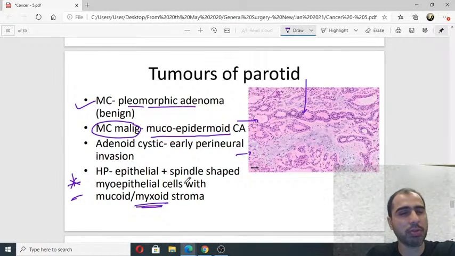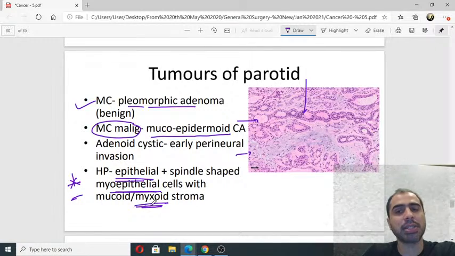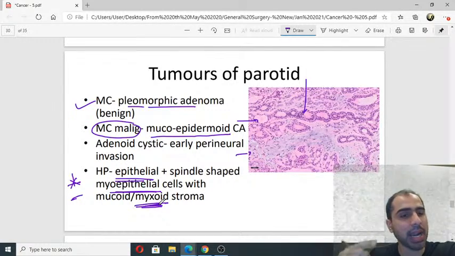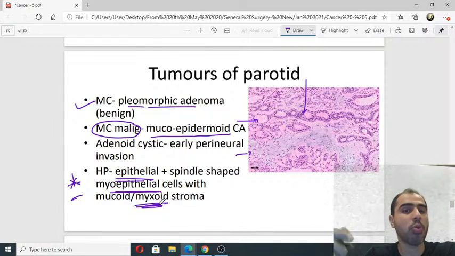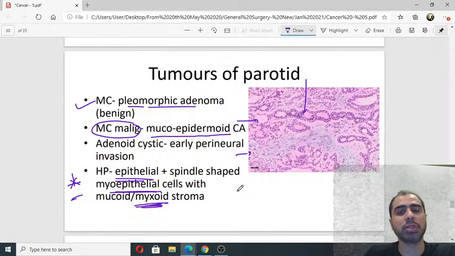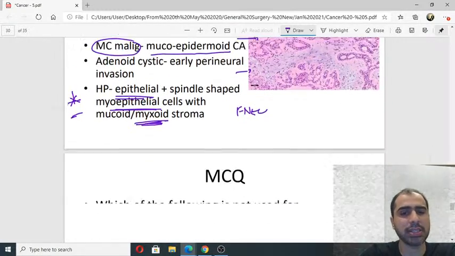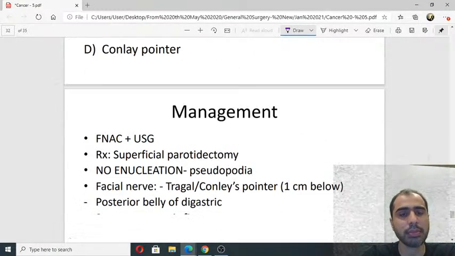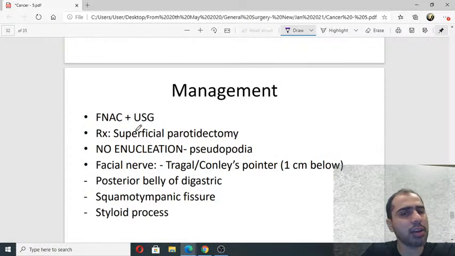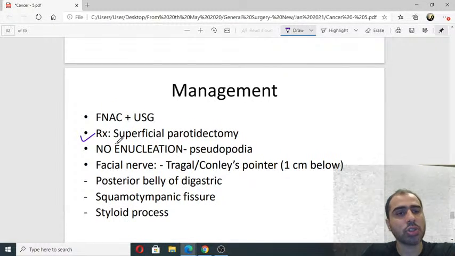That's why pleomorphism. So epithelial elements, myoepithelial elements, myxoid stroma. That is why it is called pleomorphic. How do you diagnose it? You do FNAC. It will show you some of the pleomorphic cells. Okay, and the conventional treatment is superficial parotidectomy.